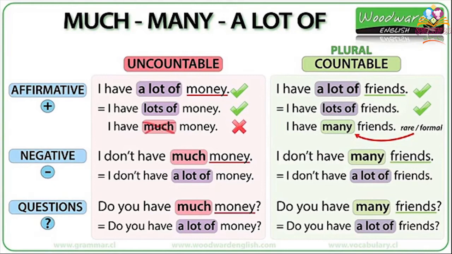What about the negative sentence? I can use many too, and I can also use a lot of. So many comes with countable plural nouns in affirmative and negative sentences. Can you see in the question? Do you have many friends? Do you have a lot of friends? So here also in questions, I can use many and a lot of.